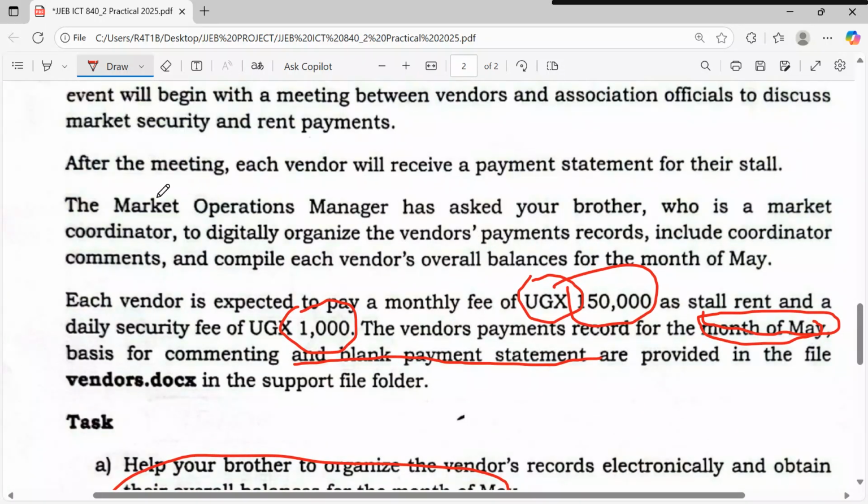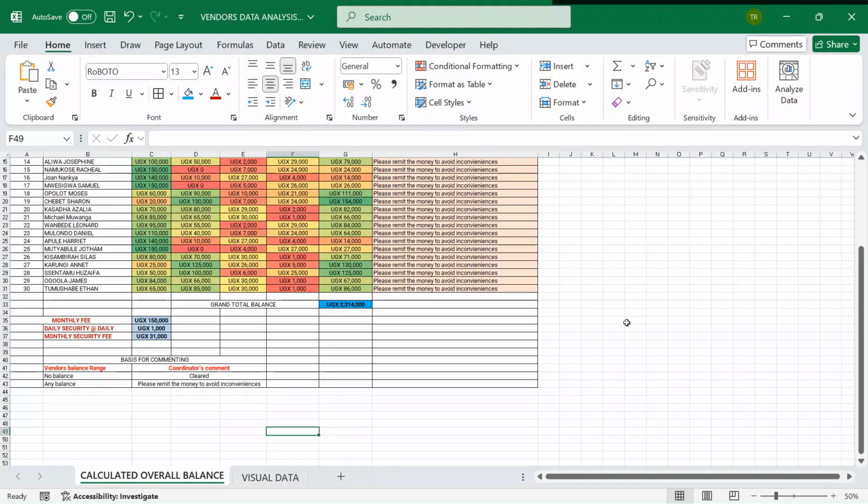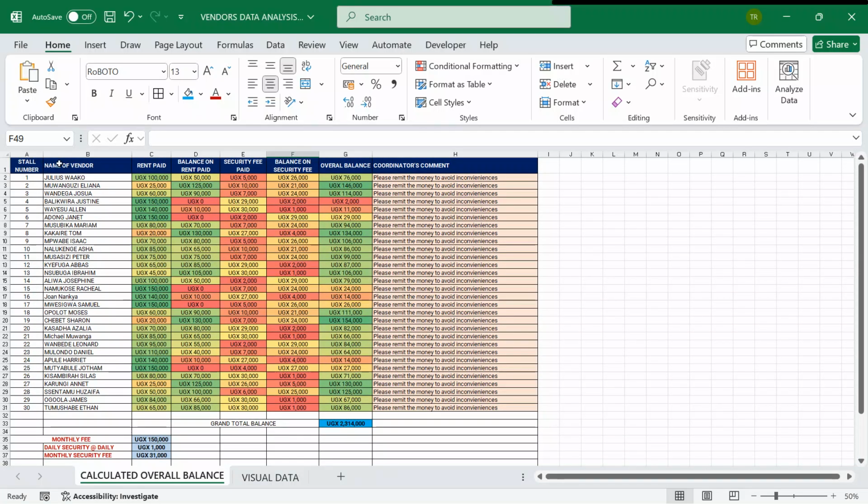Because when you check it, they're telling us that the market operations manager has asked your brother, who is a market coordinator, to digitally organize the vendor's payment records, include coordinator comments, and compile each vendor's overall balance for the month of May. So now, here, the question, we see that the item setter has areas of interest. So I'm going to go on. Also, I compose a column chart having the vendor name and maybe the overall balance.